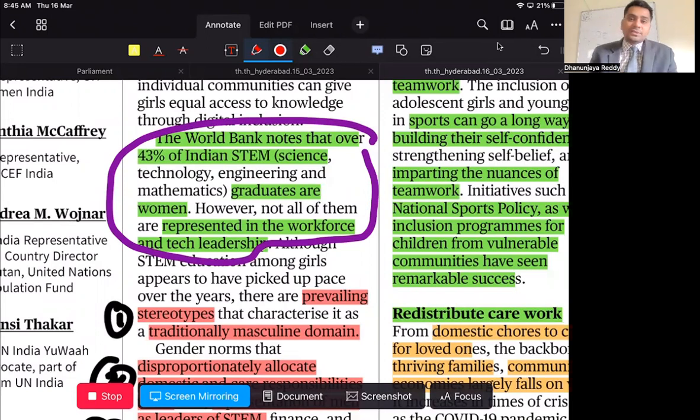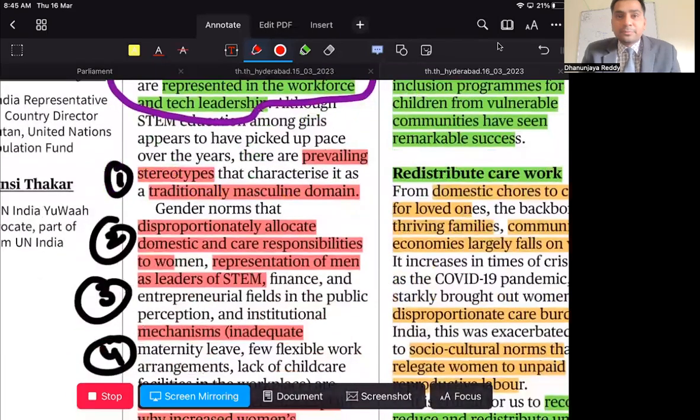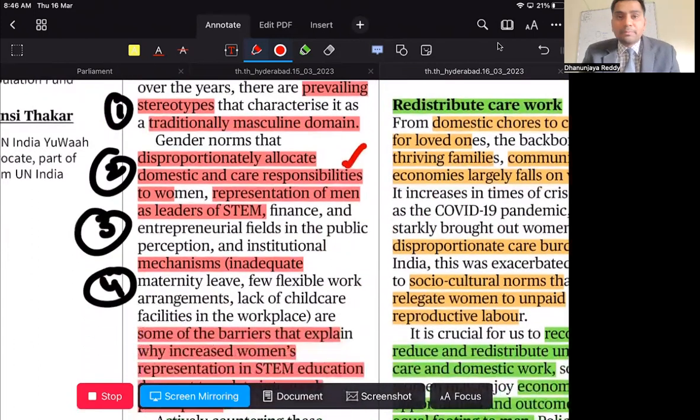Now, what are the challenges that these women are facing? First is the prevailing stereotype that these courses are only for men. The second is the double burden of homework as well as employment, so there is a disproportionate allocation of domestic and care responsibilities to women. The third is the representation of men as leaders in STEM courses. This is also making women not to be present.